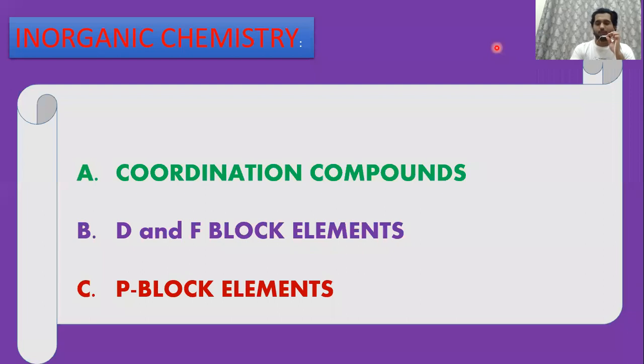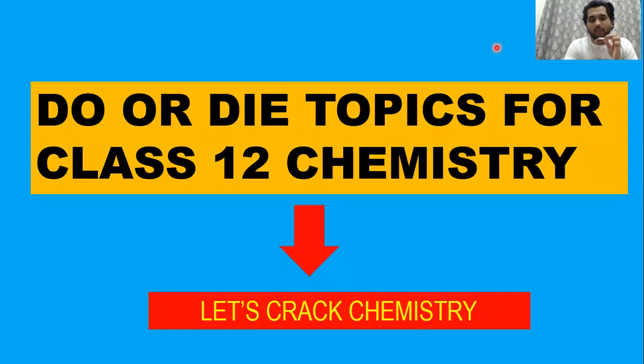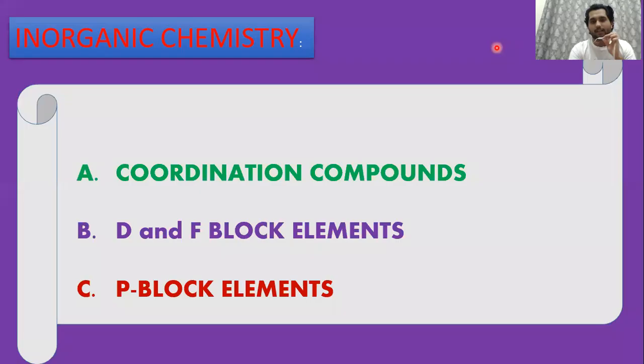First of all, you have two textbooks in class 12 chemistry, part 1 and part 2. In part 1 you will get inorganic and physical. In part 2 you get organic. So coming to inorganic, the inorganic syllabus is less in class 12. There is coordination compounds, D and F block elements and P block elements.